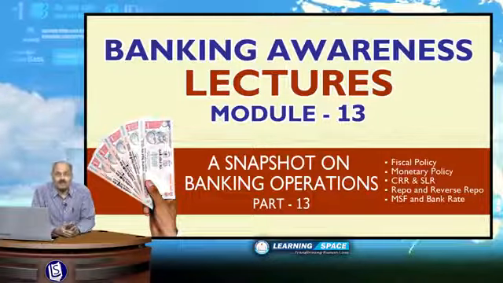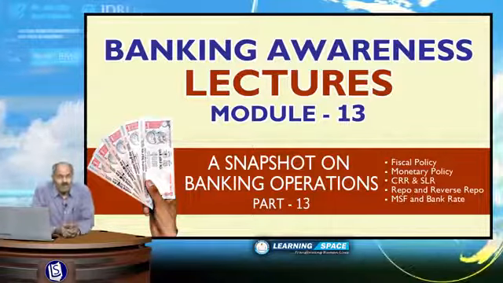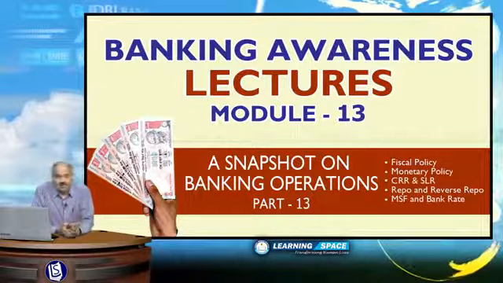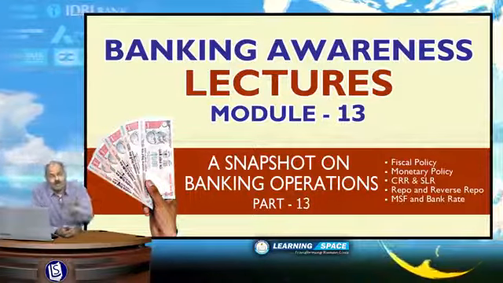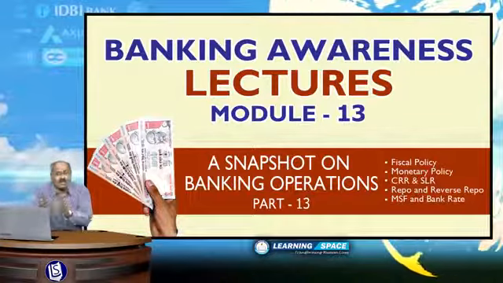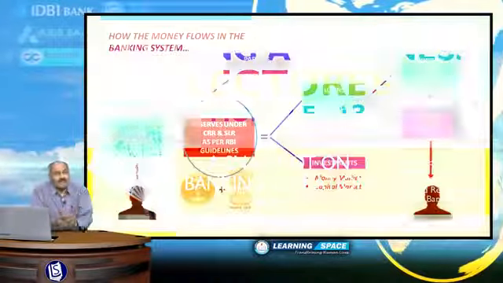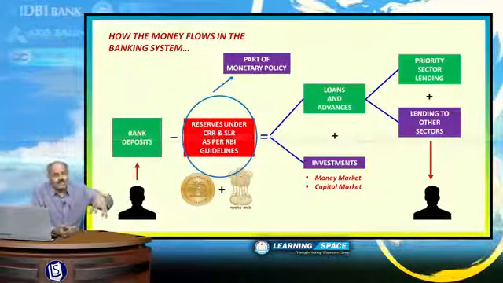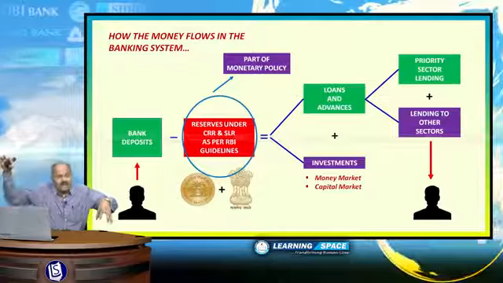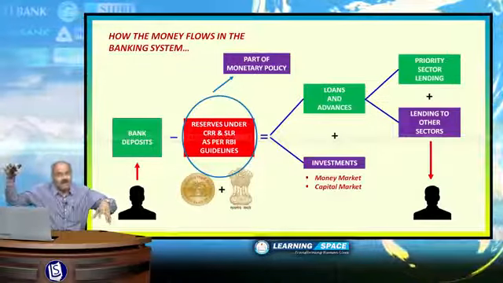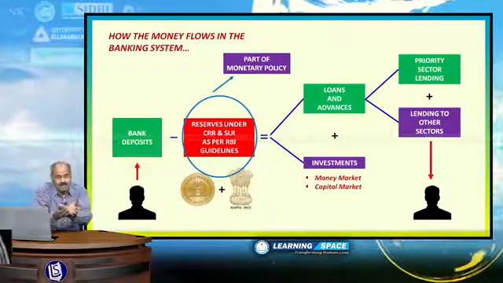We are going to discuss monetary policy, and the minor points which we are going to discuss here include fiscal policy, monetary policy, CRR and SLR, repo and reverse repo, marginal standing facility and bank rate. Right. So let us look at this once again. Bank deposits we have discussed, then loans and advances we have discussed, priority sector lending we have discussed, and what is left over is this monetary policy.